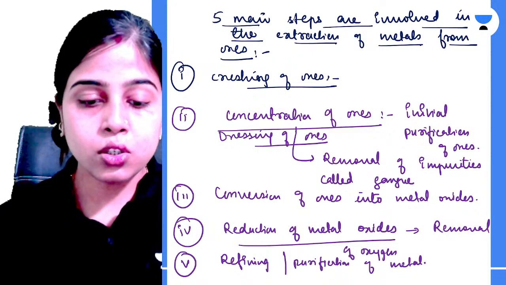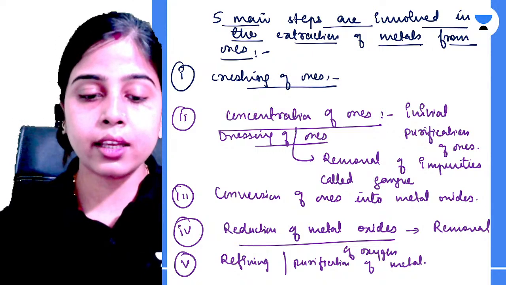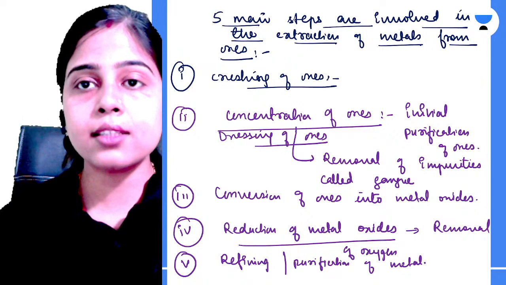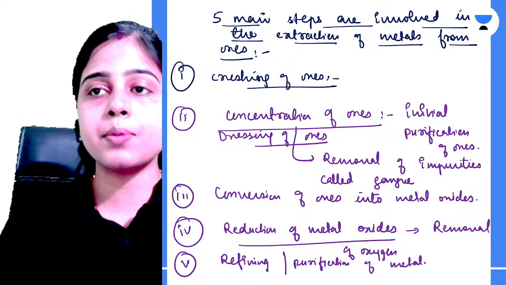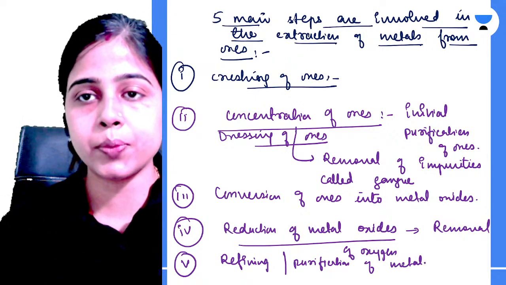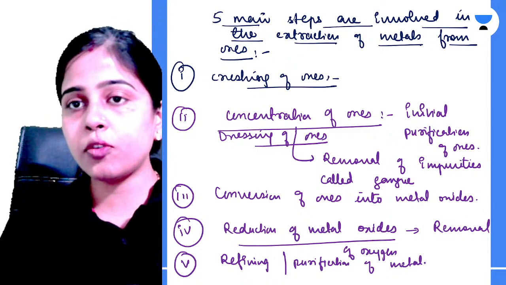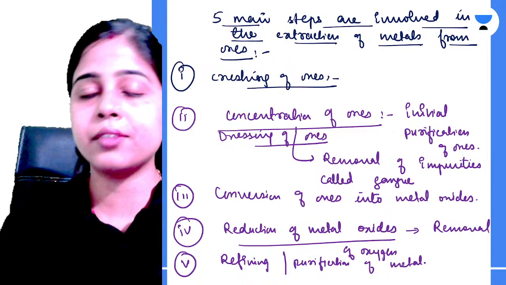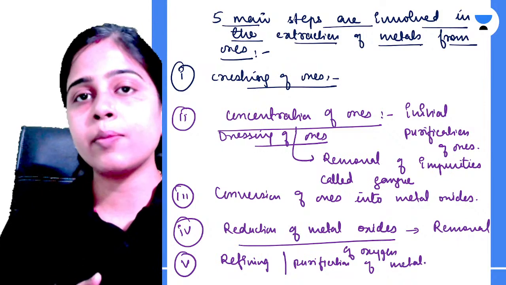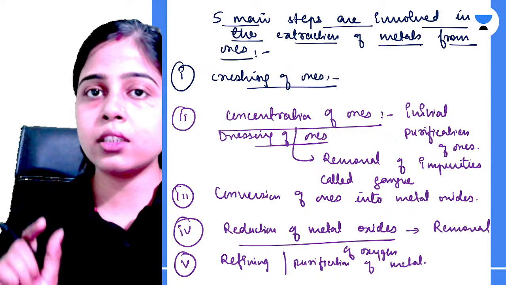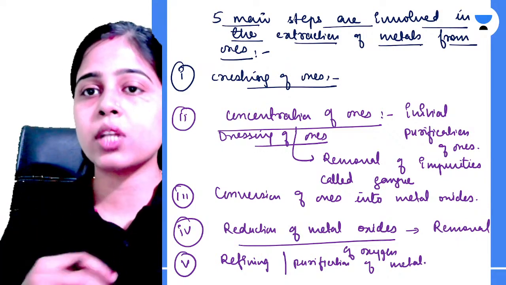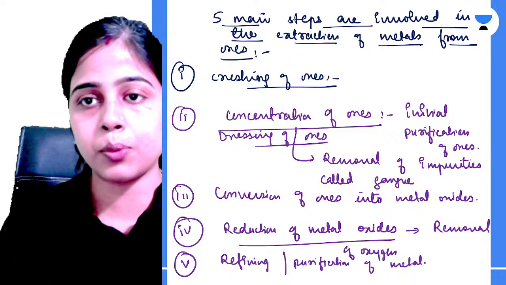Okay, so here I think you have understood what are the five main steps involved in the extraction of metals from the ores. First is crushing of ores. We crush it, grind it finely. That is also known by the name of pulverization. Convert the ores into small pieces so that we can use it for further processes.